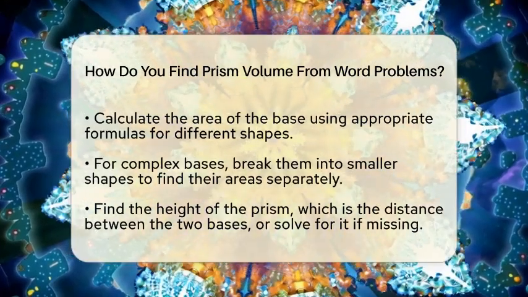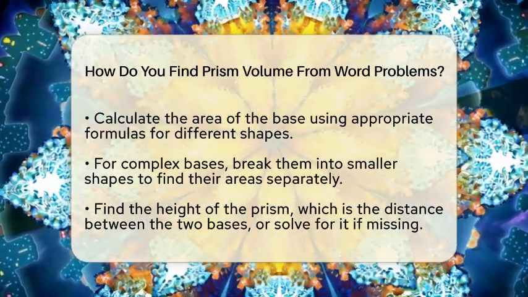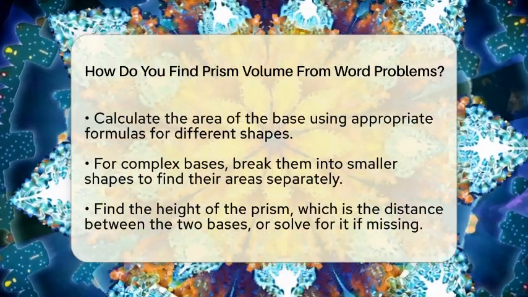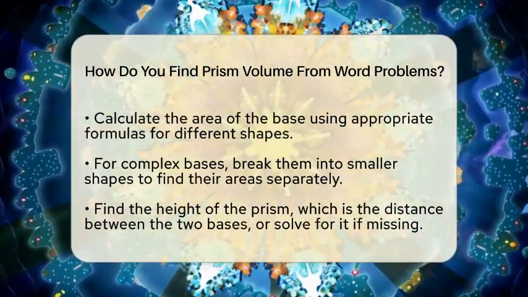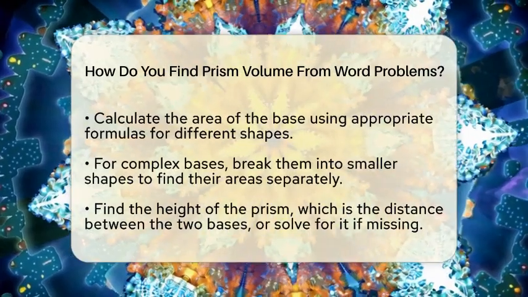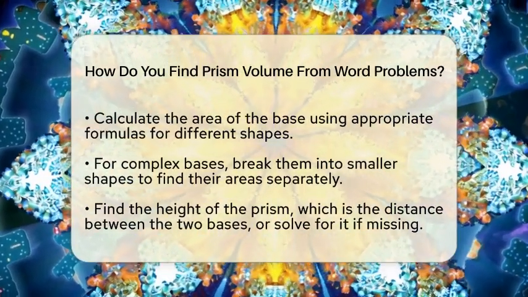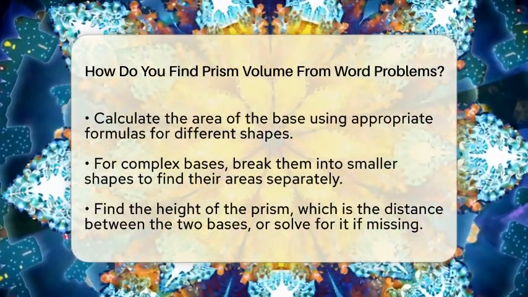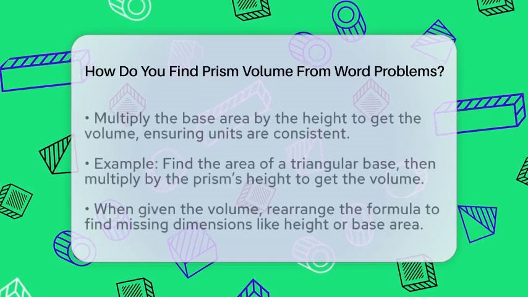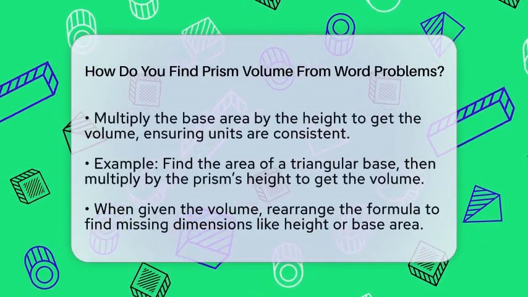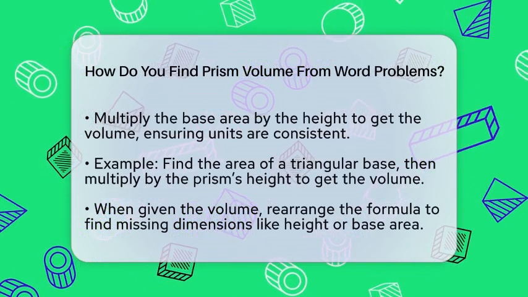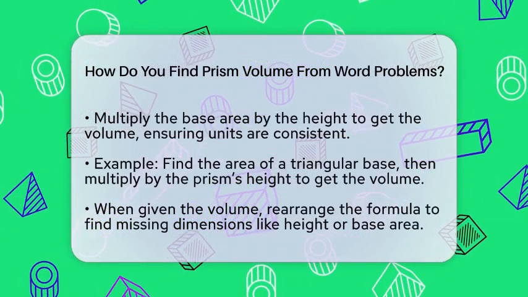Once you have the base area, find the height of the prism. This is the distance between the two bases, usually given in the problem. Sometimes, you might need to figure out this height if it's missing. Now, multiply the base area by the height. This gives you the volume of the prism. Remember to keep your units consistent. If the base area is in square centimeters and the height in centimeters, the volume will be in cubic centimeters.